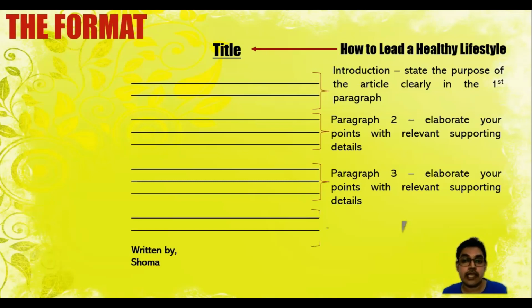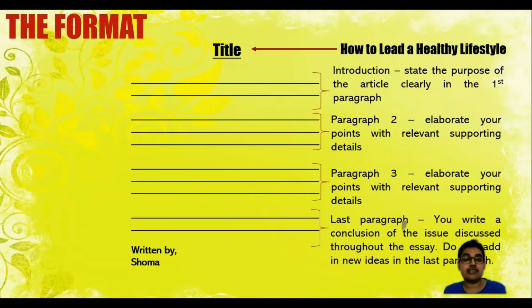Now, what do you write in your conclusion? The last paragraph will be a conclusion of the issue discussed throughout the essay. Do not add any new ideas in the last paragraph. And after you are done with your last paragraph, you write "written by," comma, and sign out with your name.